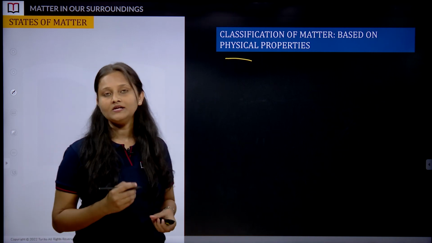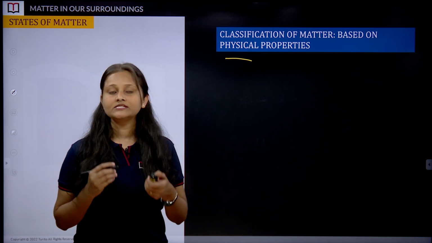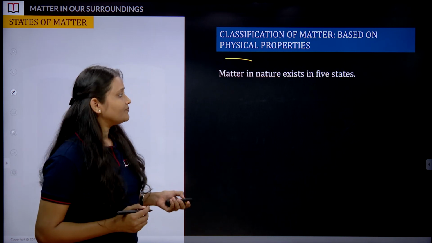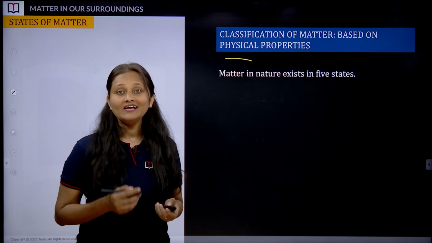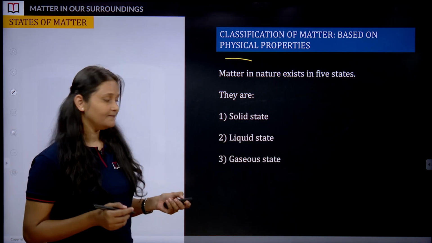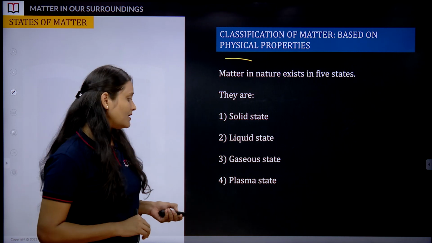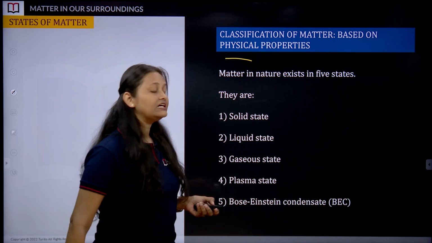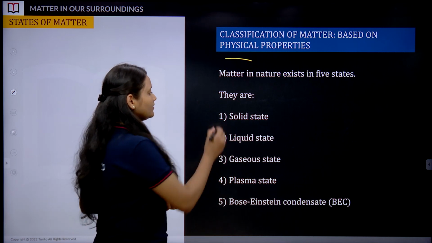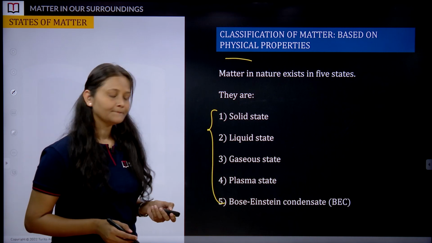Properties which we are able to observe or measure. And it mainly talks about the states of matter, right? Yes. Matter exists in 5 states: solid, liquid and gaseous state. Then we have the 4th state, plasma, followed by Bose-Einstein condensate, that is BEC. Got it? We are going to learn about them one by one. Are you all ready? Let's move ahead.